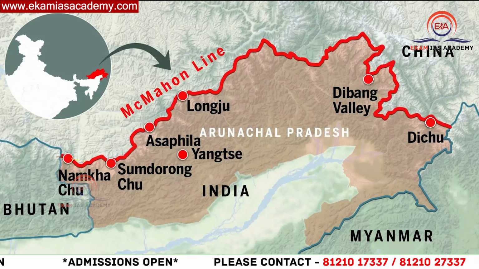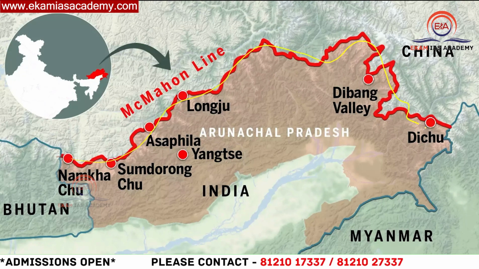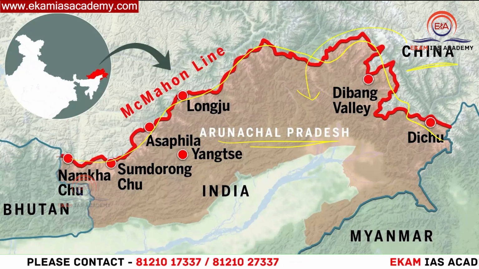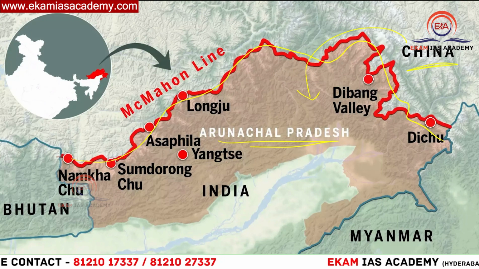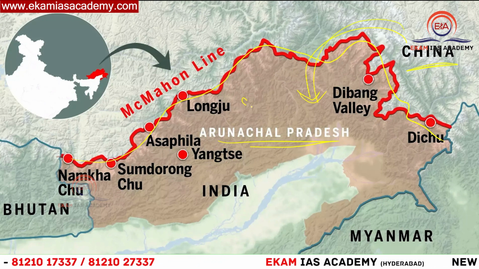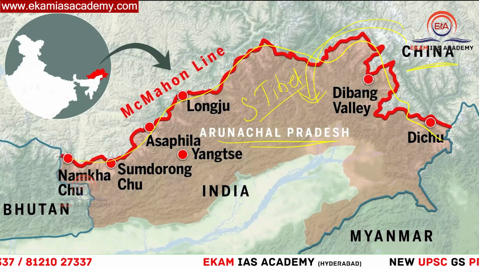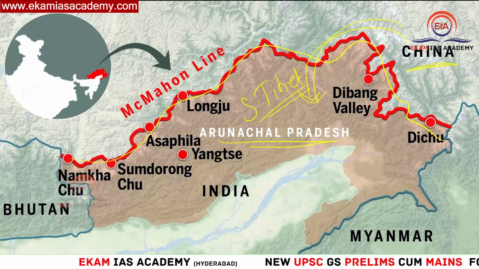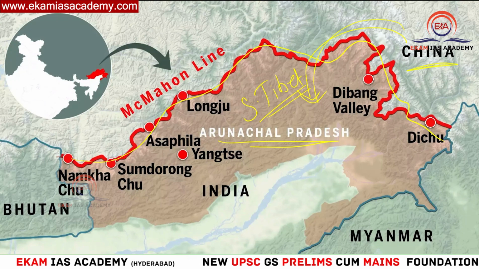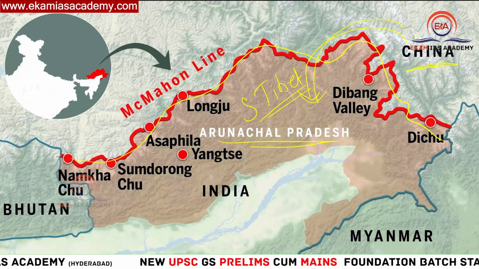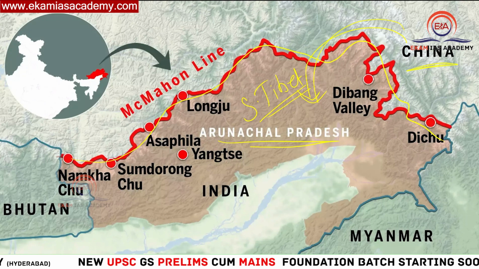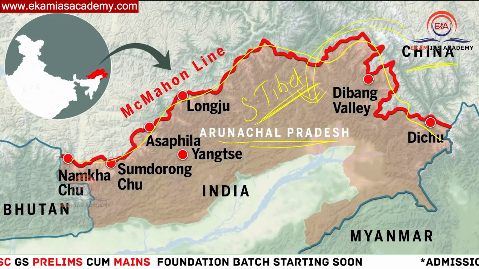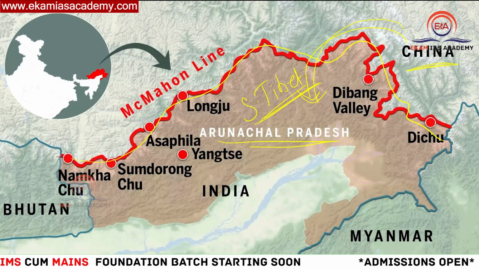Then you need to know this particular border with Arunachal Pradesh in the eastern sector, which we share with China, is very important because in recent times China has issued stapled visas for Arunachal Pradesh people. Arunachal is being claimed by China as the southern part of Tibet, and China is saying this is our own territory, not Indian territory. Even if the Indian Home Minister, Prime Minister or any of the ministers visit Arunachal Pradesh, they raise objections because they consider it part of their territory. India is not accepting these claims, and we are exerting our territorial sovereignty over Arunachal Pradesh. So this is the geographical location you need to know.